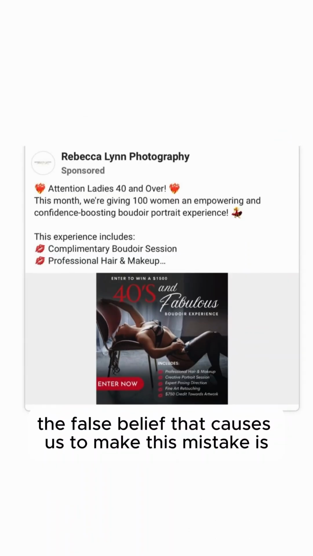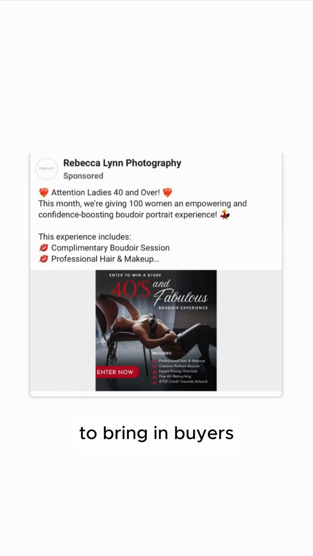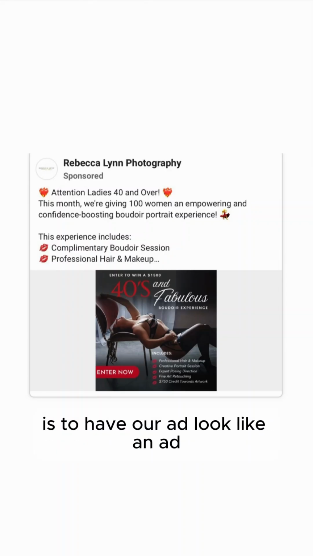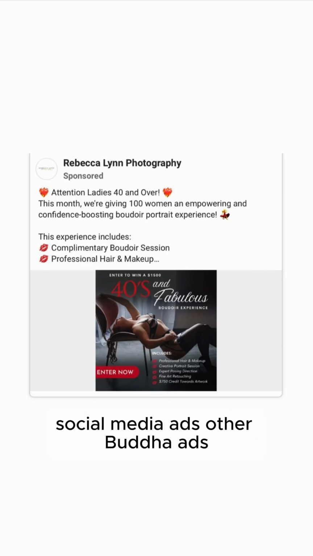The false belief that caused us to make this mistake is we believe the number one way to bring in buyers and the best way to run ads is to have our ad look like an ad, because that's what we saw: newspaper ads, magazine ads, TV ads, social media ads, other Boudoir ads.